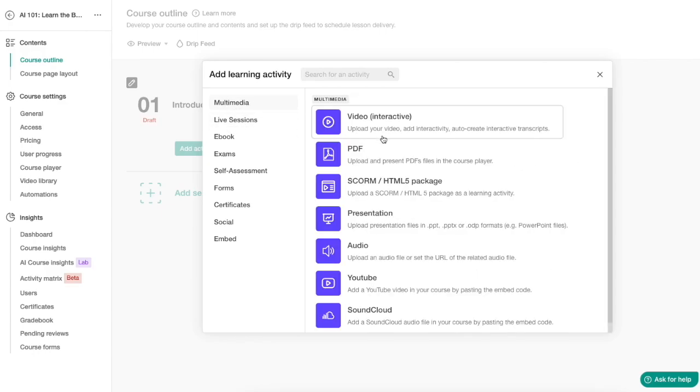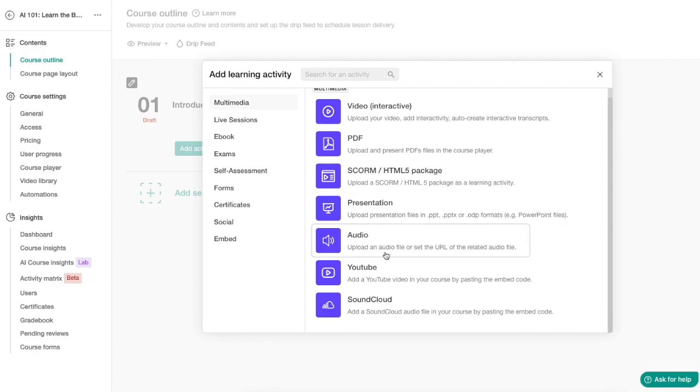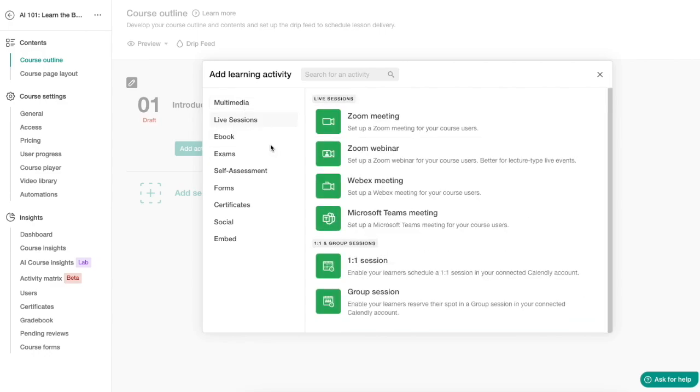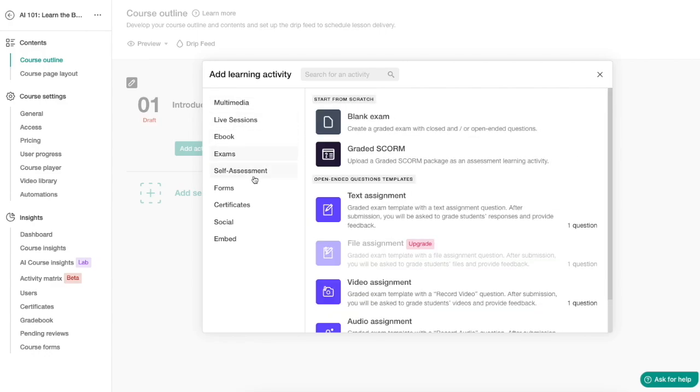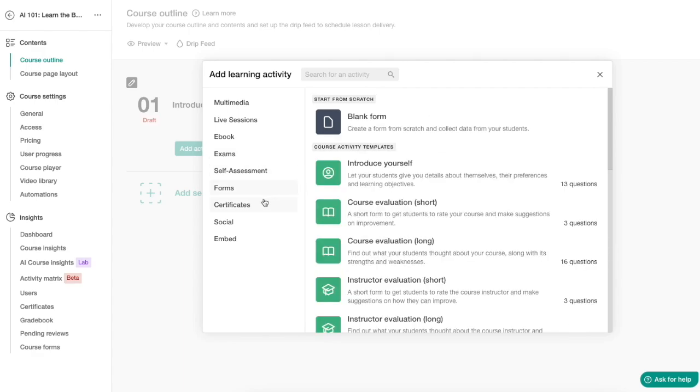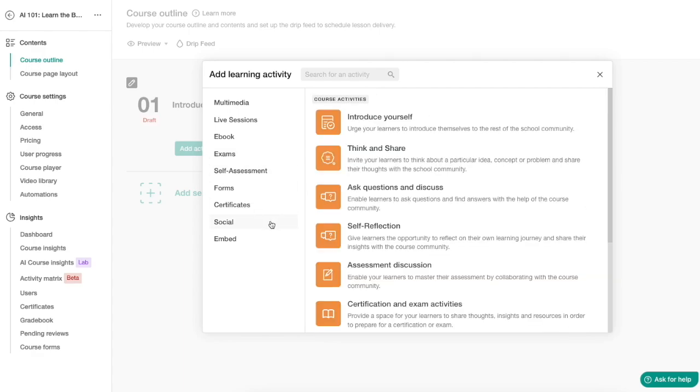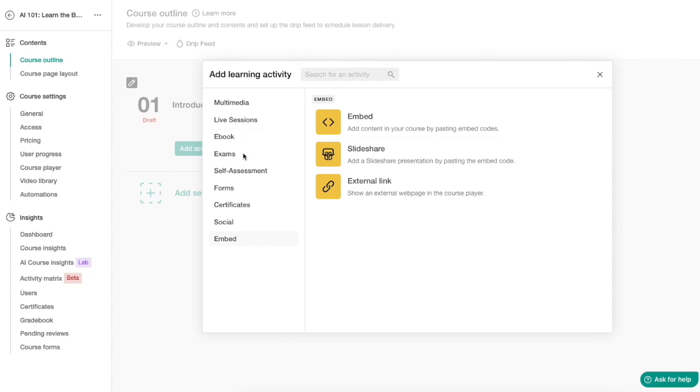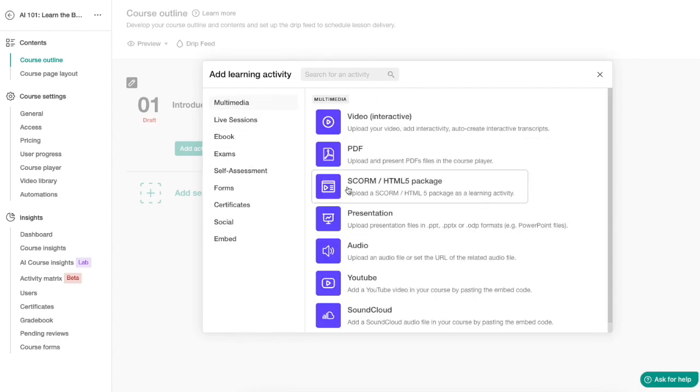So we can do multimedia, for example, the video, which is probably the most useful and the most common option out there. We can do PDFs, SCORMs, presentations, audio, YouTube, SoundCloud. We can do live sessions, ebooks, exams, self-assessment, forms, certificates, social, embeds. And here you can already see why I called it an all-in-one platform. So if you consider the content that you can add, for example, on Udemy, it is like 1/10 of what you have here. But now let's start with this video.